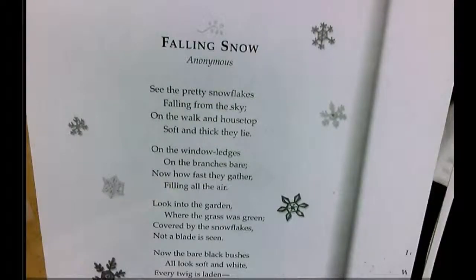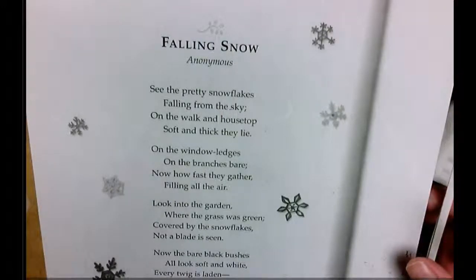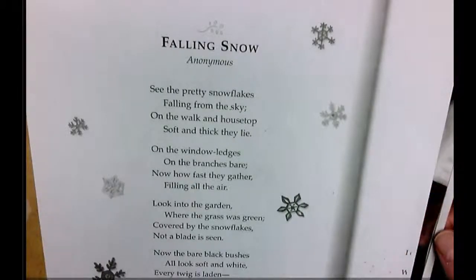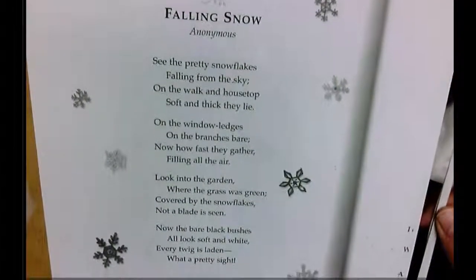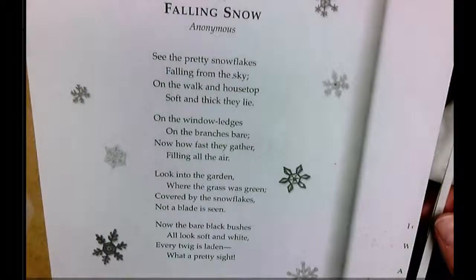Okay, so this next poem we're going to look at is called Falling Snow, and it's by an anonymous author. So let me just read through and then we'll point some more things out. See the pretty snowflakes falling from the sky, on the walk and housetops soft and thick they lie, on the window ledges, on the branches bare, now how fast they gather, filling all the air. Look into the garden, where the grass was green, covered by the snowflakes, not a blade is seen. Now the bare black bushes, all soft and white, every twig is laden.